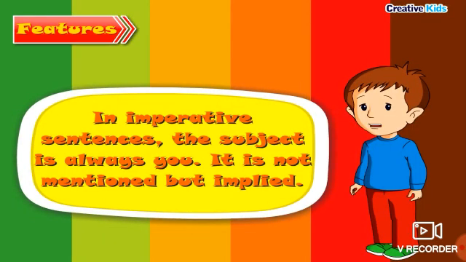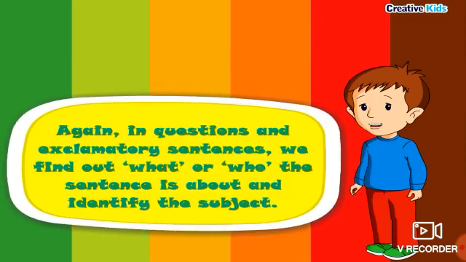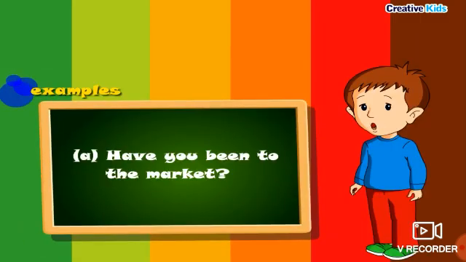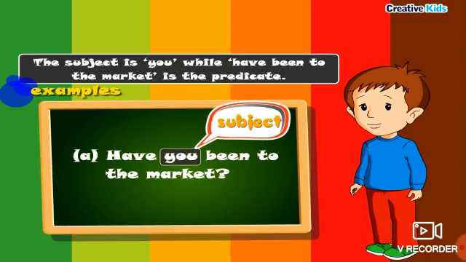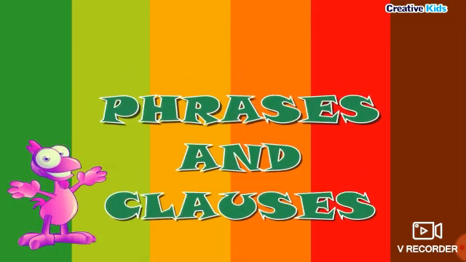In imperative sentences, the subject is always you. It is not mentioned, but implied. Examples: go there. It means you go there. Again, in questions and exclamatory sentences, we find out what or who the sentence is about and identify the subject. Examples: have you been to the market? The subject is you, while have been to the market is the predicate.